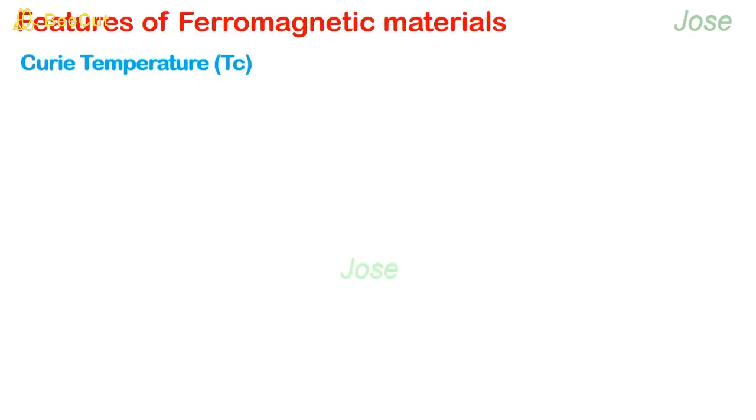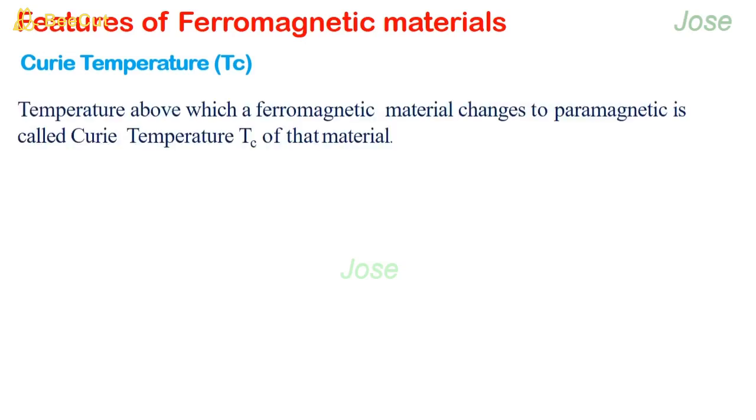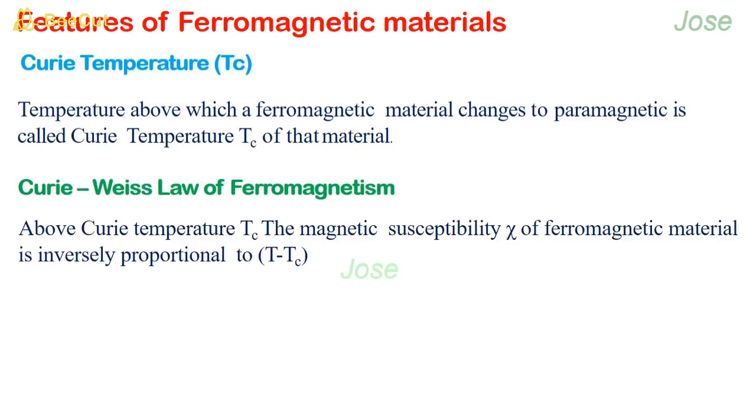Curie temperature Tc. The temperature above which a ferromagnetic material changes to paramagnetic is called the Curie temperature of the material. Curie's law of ferromagnetism. Above Curie temperature Tc, the magnetic susceptibility of a ferromagnetic material is inversely proportional to T minus Tc, that is chi proportional to 1 by T minus Tc, or chi equal to C by T minus Tc.